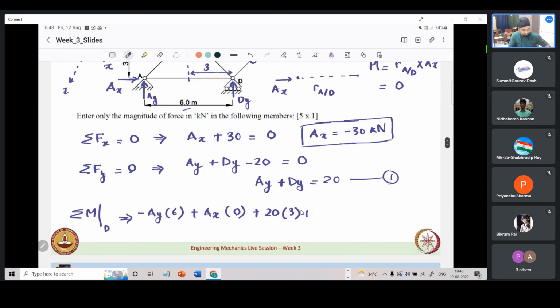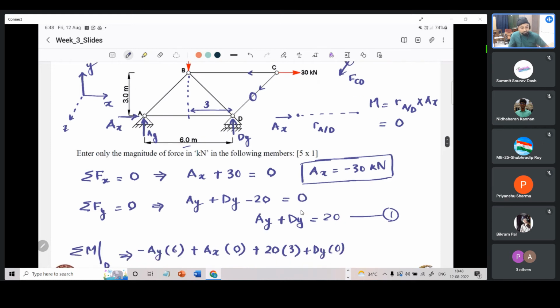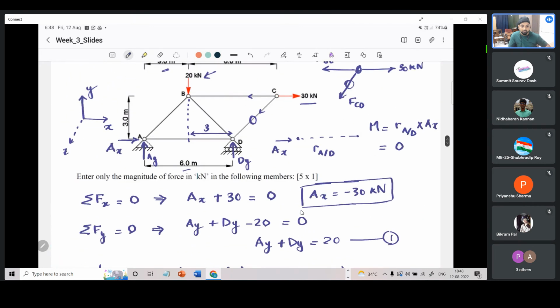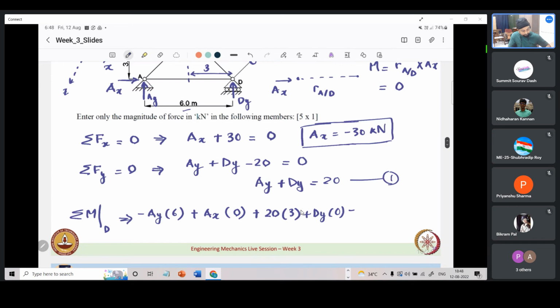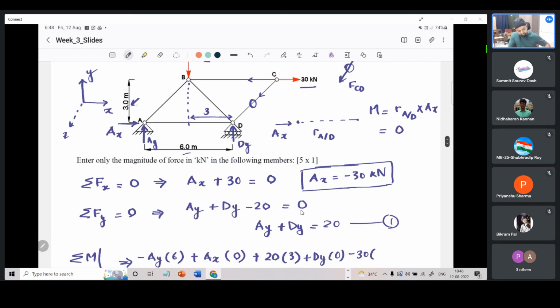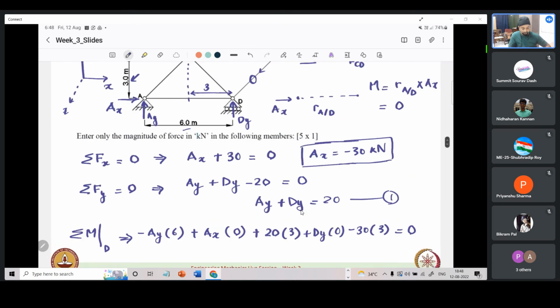Dy, but its contribution is 0 because it is applied at that very point. And then we have force applied at C, which will create a clockwise couple similar to Ay. So that will also be a negative contribution. It will be 30 into, what is that distance? This 3 meters, equals 0. We have accounted for all the forces.